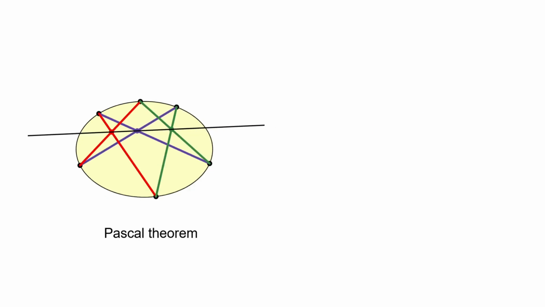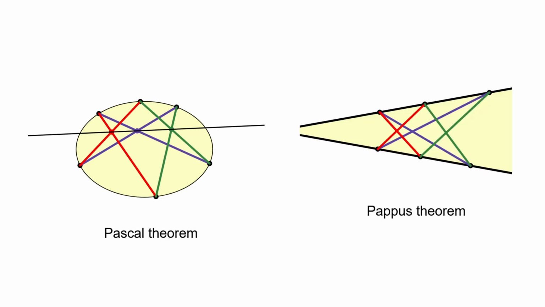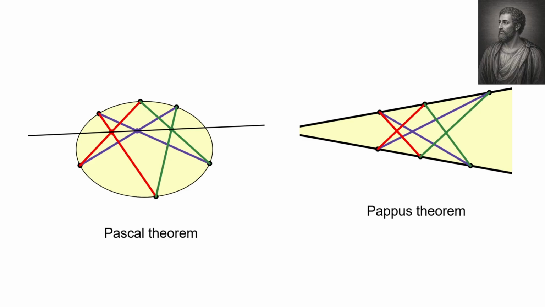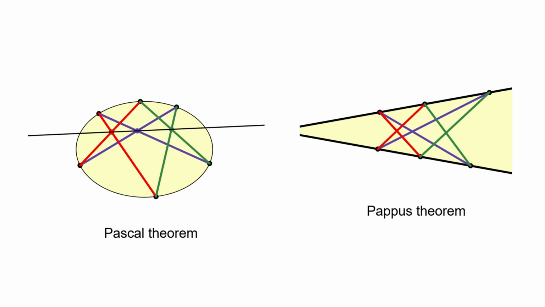A particularly important degenerate case of Pascal's theorem is Pappus's theorem, known since antiquity and attributed to Pappus of Alexandria in the 4th century AD. It states that if the vertices of a hexagon lie alternately on 2 lines, then the 3 intersection points of pairs of opposite sides are collinear. In projective geometry, this can be viewed as a degenerate form of Pascal's theorem, where the conic degenerates into a pair of lines.